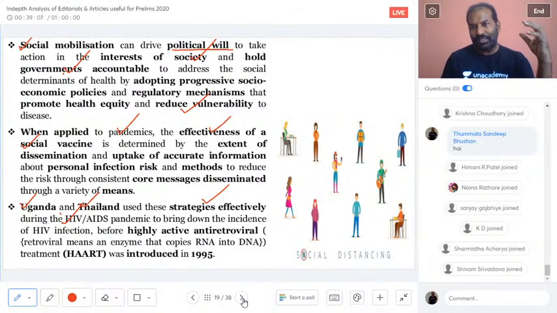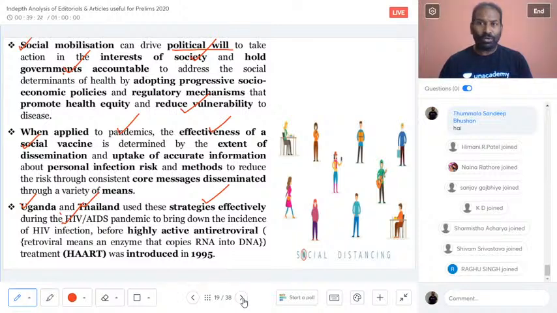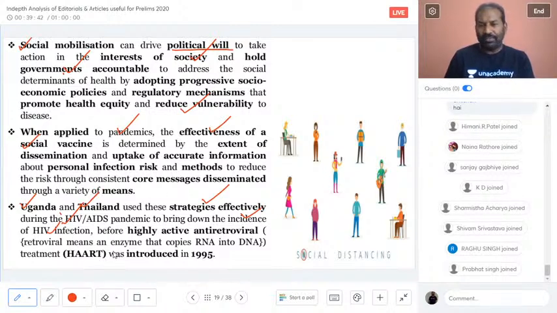Now we are getting some experience from HIV and AIDS, wherein people were infected when it was spreading. And now we are taking that experience and making sure that that kind of strategy, social vaccine or social distancing, is implemented effectively to fight successfully against the COVID-19 pandemic. And why did they use it? To bring down the incidence of HIV infection. So the social vaccine was implemented so that the incidence of HIV infection would come down.